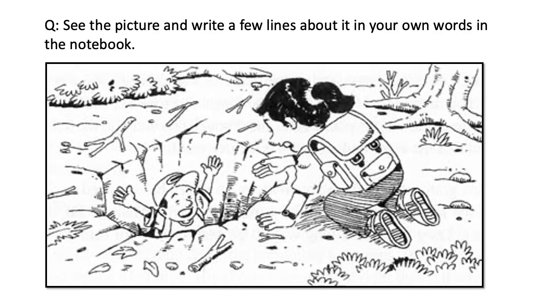Now this picture has been given. You need to see this picture and write a few lines about it in your own words in your own English notebook. Okay, so you need to see what all are there, what are the details, what time of the day, where it is taking place, who all are there in the picture, what is the purpose, what action is going on, and what is the result. All these things you need to observe in this picture.